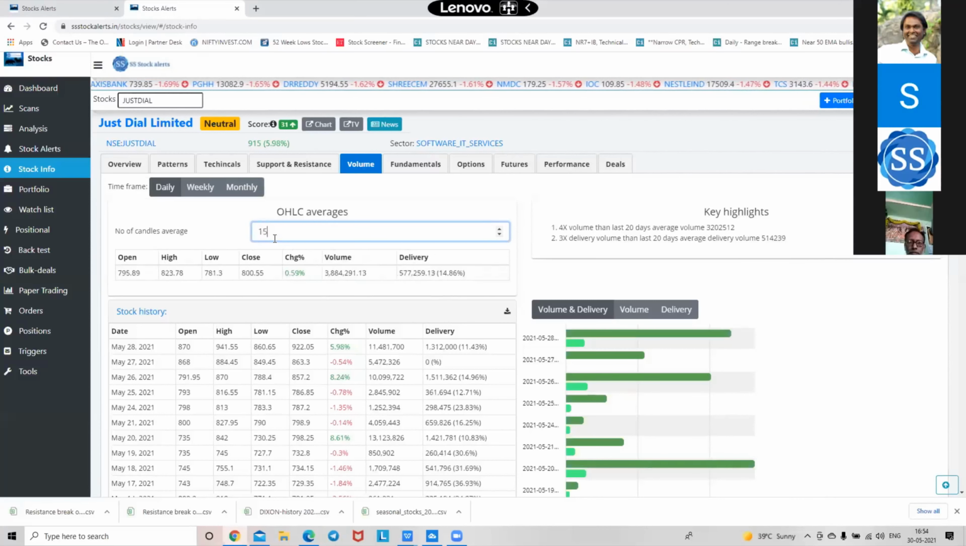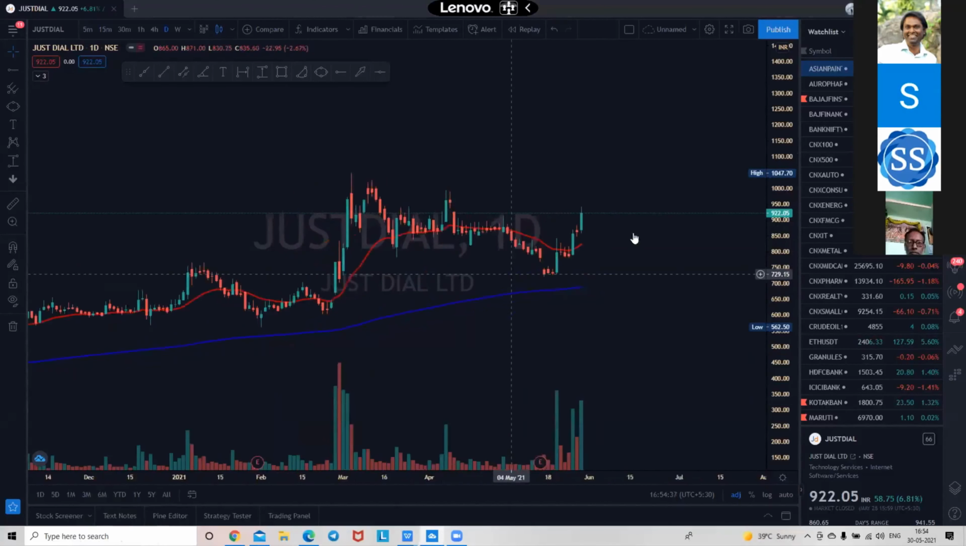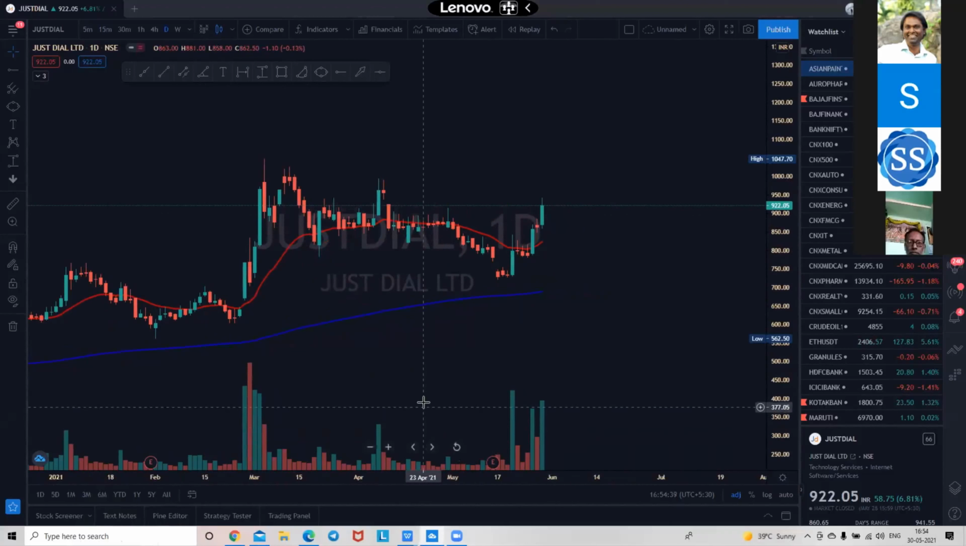Sorry for the interruption. When a breakout happens, we need to enter, right? So what is your criteria, Shani? Once a breakout happens, will you enter immediately, or will you have some grace period or some points that you will wait for?